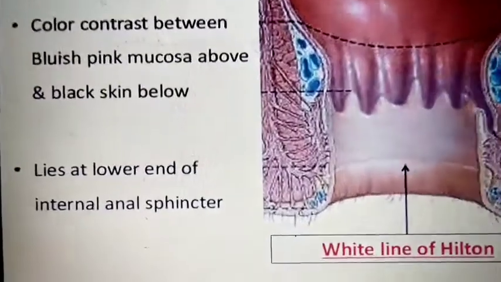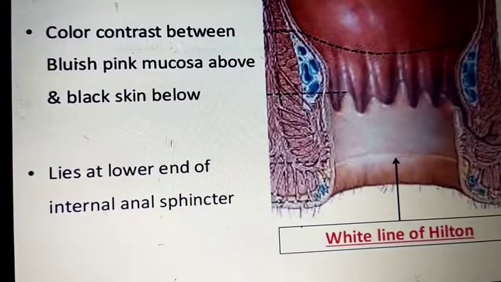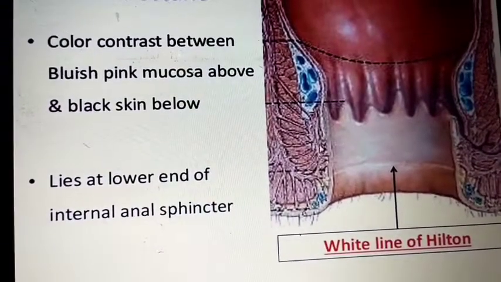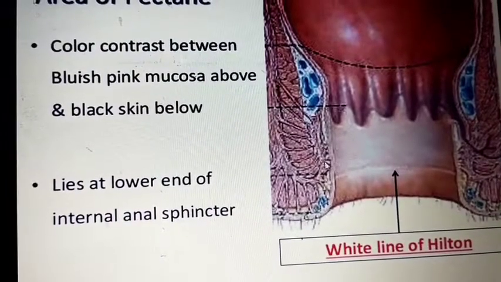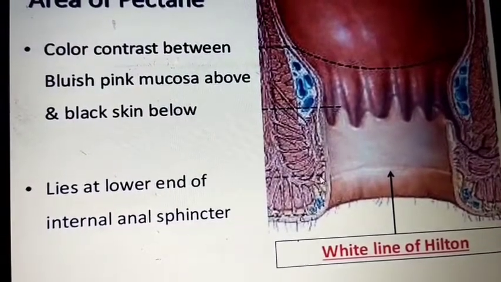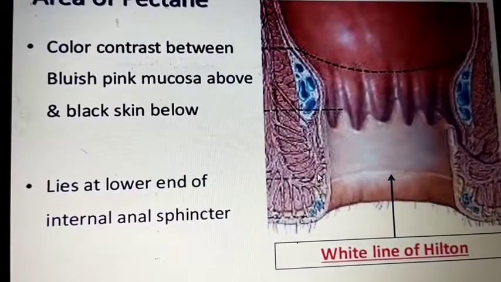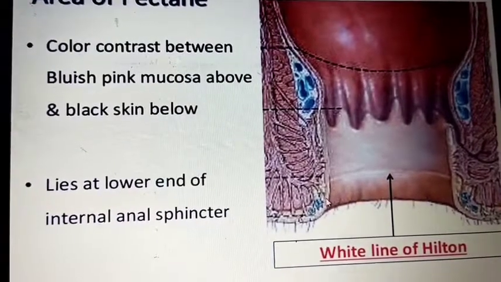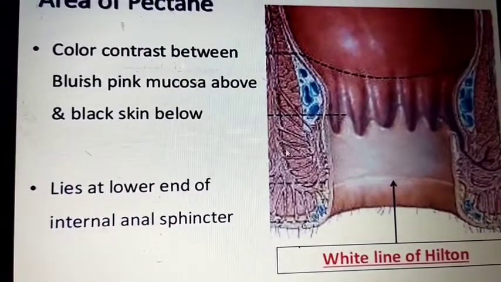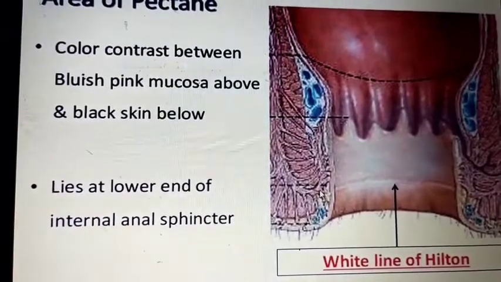You can see here the pectinate region. Where does it end? How can you decide the pectinate line? This is the internal sphincter, and it ends at the lower end of the intermediate area or area of pectinate. It lies at the lower end of the internal anal sphincter. This is the internal anal sphincter, this is the external anal sphincter, and this is the ending of the internal anal sphincter.